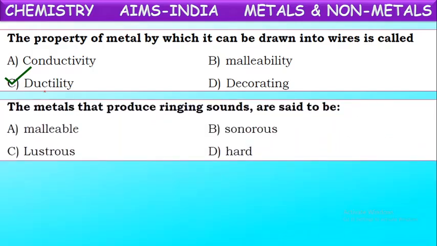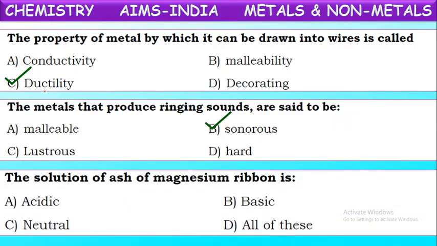Next one, the metals that produce ringing sounds are said to be? What are they called? The metals which can produce a ringing sound are called sonorous materials. Not only metals, whatever the substance, if it is able to produce sound on beating, that is called sonorous material. Metals are sonorous. They produce sound when we hit an object. The sound producing property is called sonorous property.